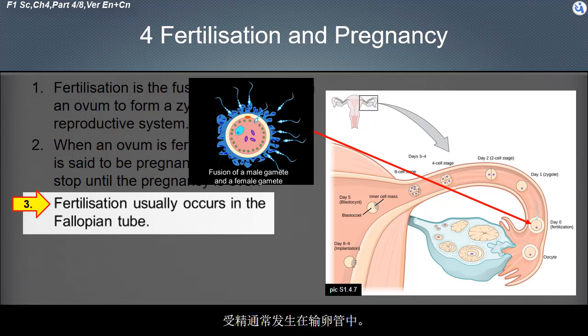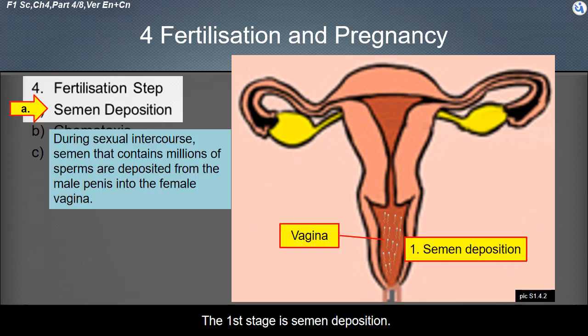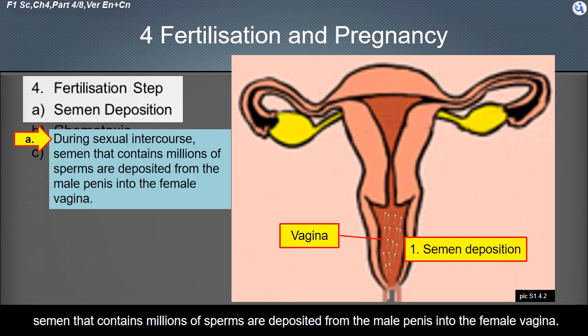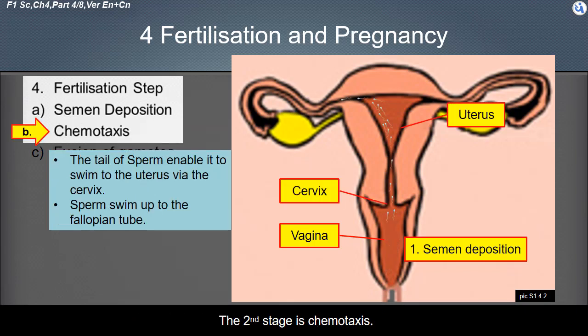The following are the 3 stages of fertilization. The first stage is semen deposition. During sexual intercourse, semen that contains millions of sperms are deposited from the male penis into the female vagina. The second stage is chemotaxis.